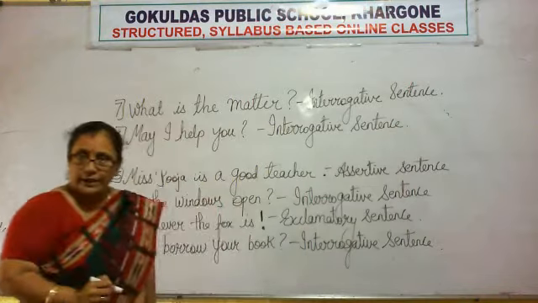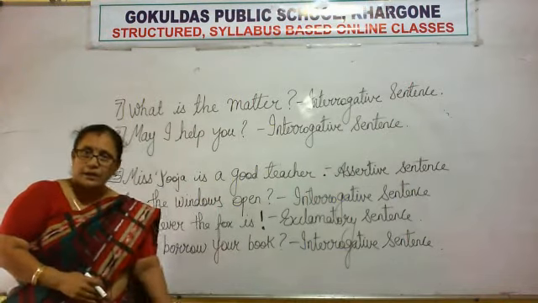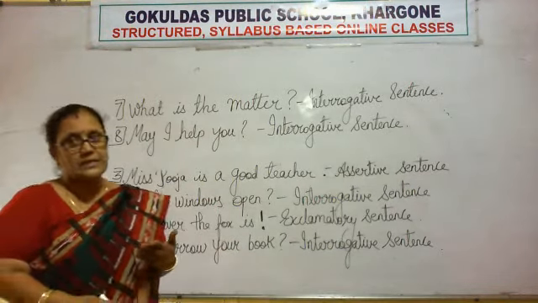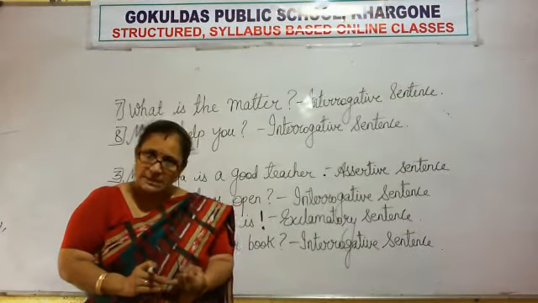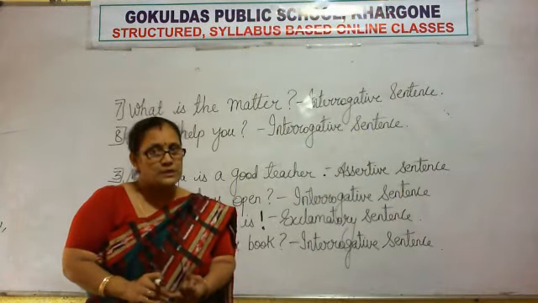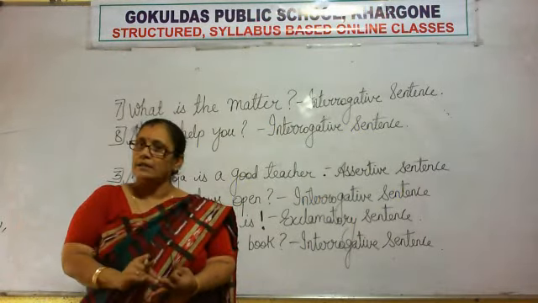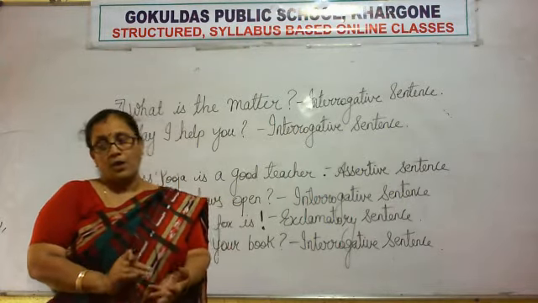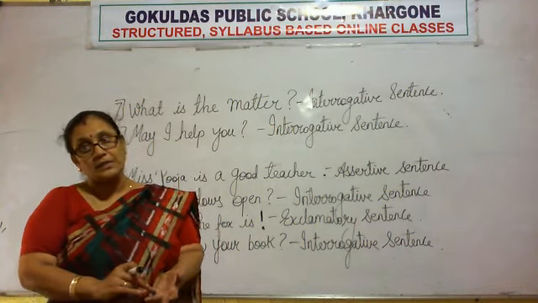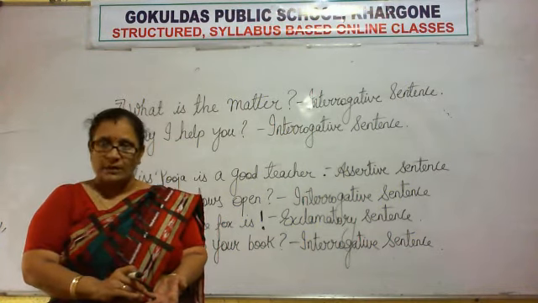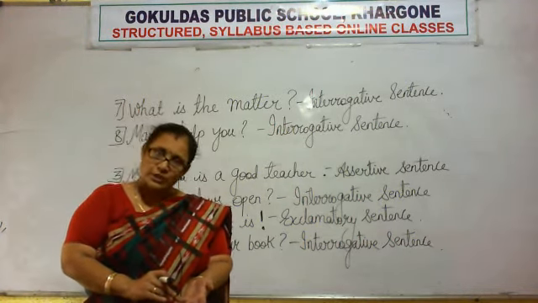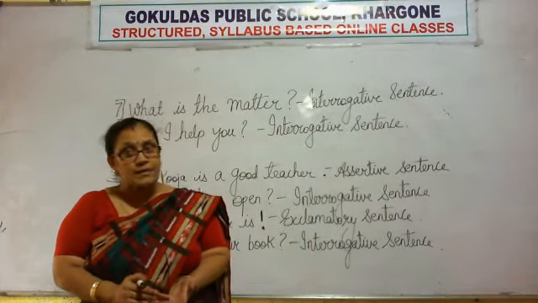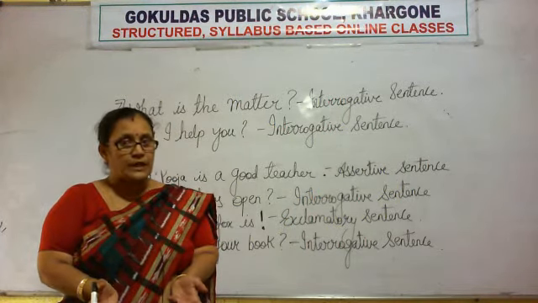I hope now you're getting it and the topic is very clear to you. There are three types of sentences. Number one is assertive sentence, number two is interrogative sentence, and the number third is exclamatory sentence, right? Now, to identify whether it is an assertive sentence, it always starts with a capital letter, ends with a full stop, it tells us some fact, or it is a simple statement.